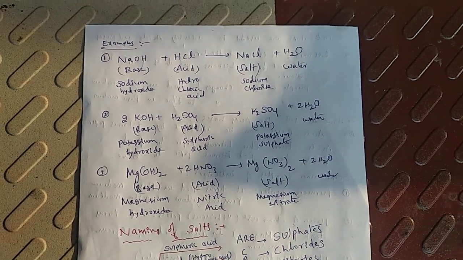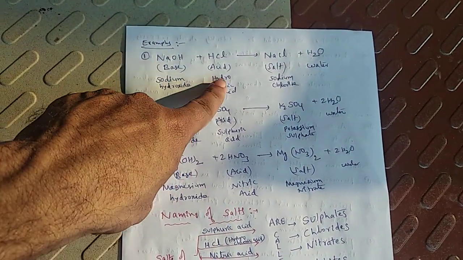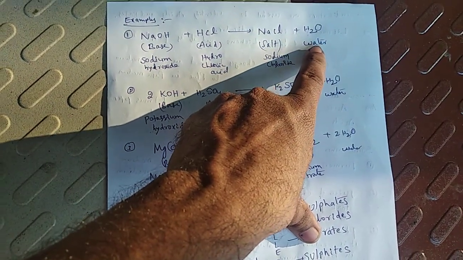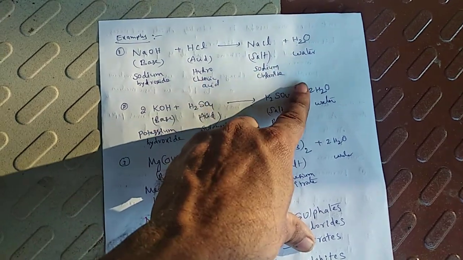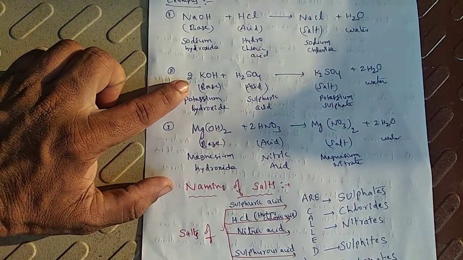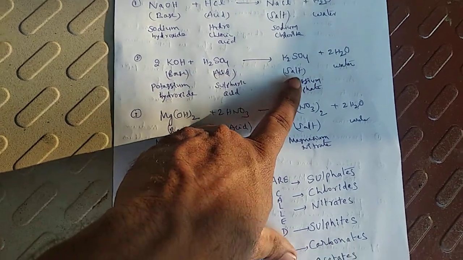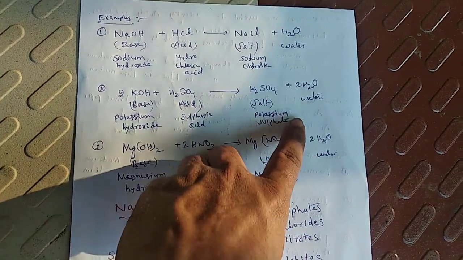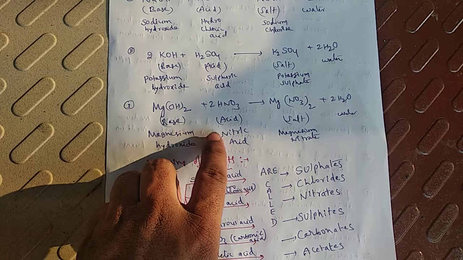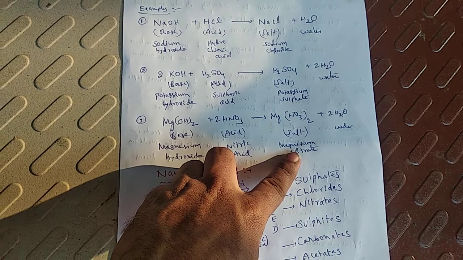See here, sodium hydroxide is a base. Base plus acid, HCl acid. When base and acid are reacted, we'll get salt and water. Here sodium chloride is salt and H2O is water. In any neutralization reaction, salt and water are formed. See another example. Potassium hydroxide is a base, plus H2SO4, sulfuric acid. Base and acid will give salt and water. Next, third example. Magnesium hydroxide plus nitric acid. Base and acid will give salt and water. These are examples of neutralization reactions.